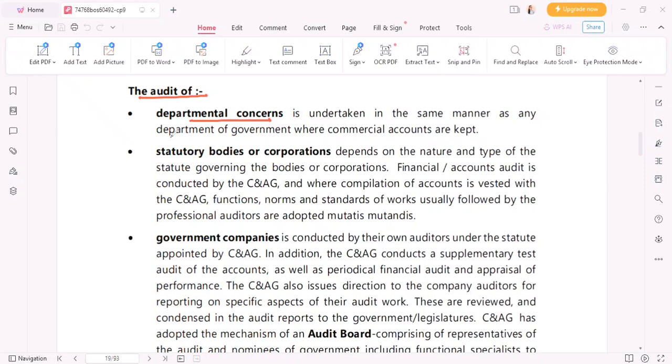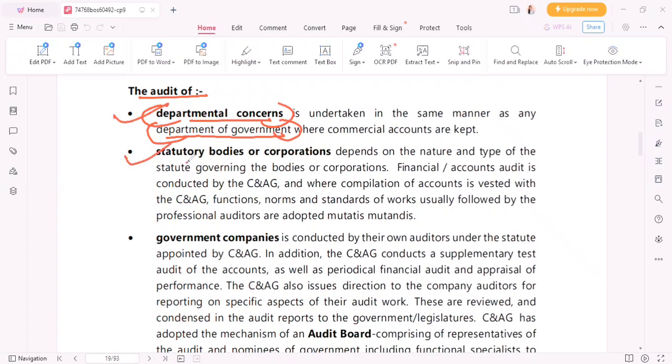So wherever, in case of a government department, how the government department is audited, similarly departmental enterprises are also audited the same way. So what you have to remember, आपको क्या याद रखना है कि जैसे गवर्नमेंट डिपार्टमेंट का ऑडिट होता है वैसे ही डिपार्टमेंटल एंटिटीज जो भी है, पब्लिक एंटिटीज, उनका भी ऑडिट किया जाता है.